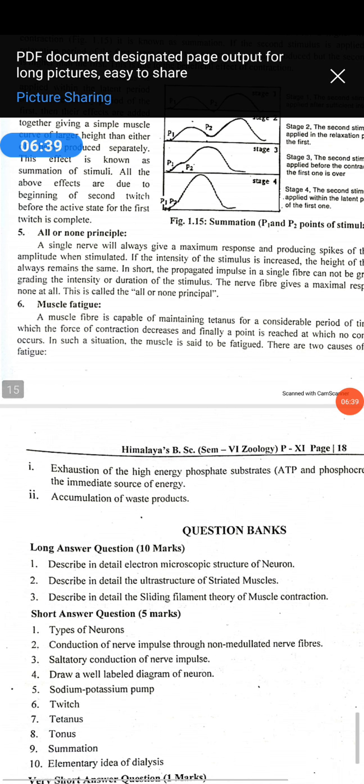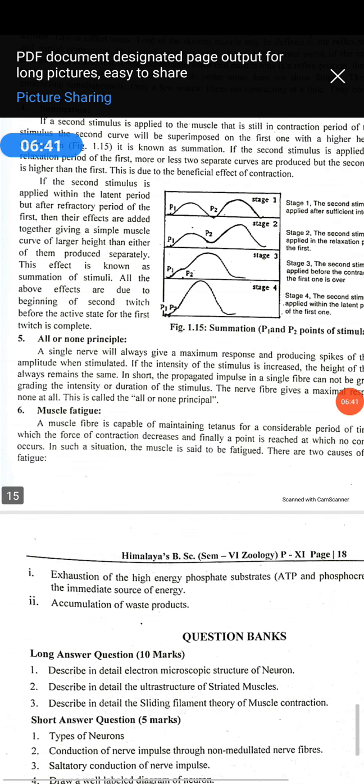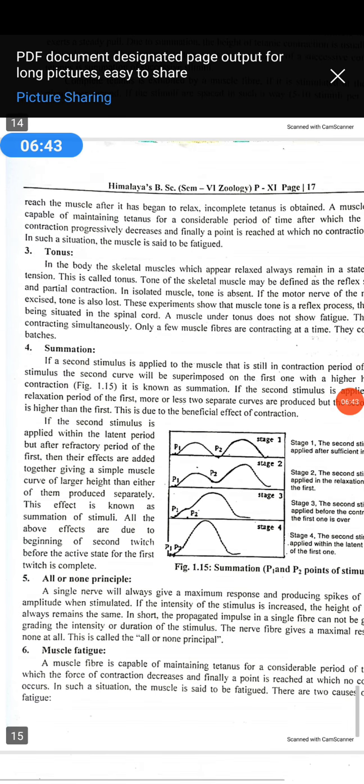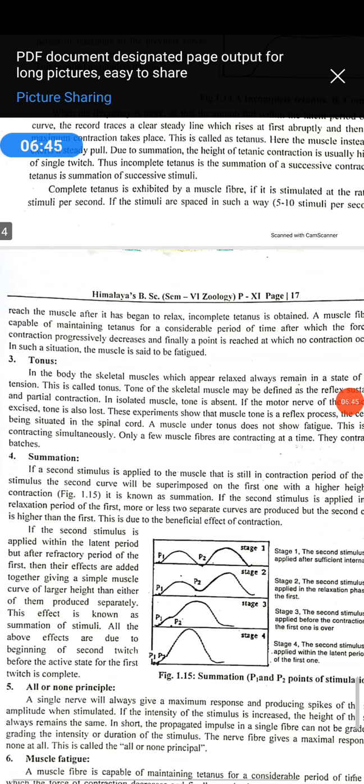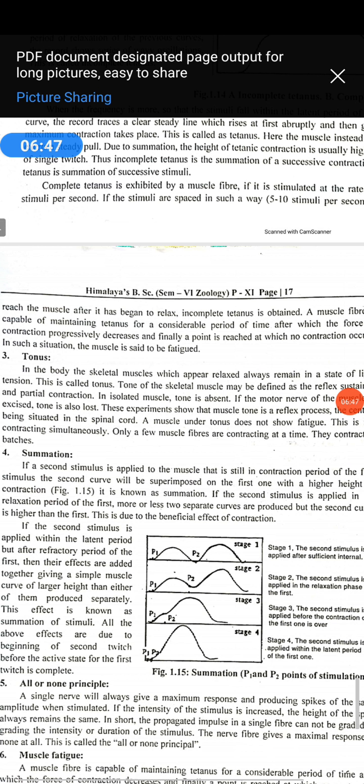The next one is oxygen debt. This is not given in your notes, but it is again one of the properties of muscle fiber. Oxygen debt means deficiency of oxygen. During strenuous exercise, the muscle's oxygen supply rapidly becomes insufficient to maintain the oxidative phosphorylation of the respiratory substrate.